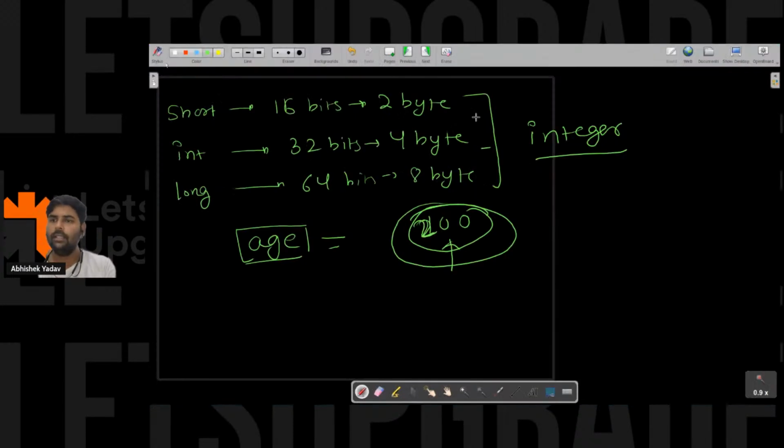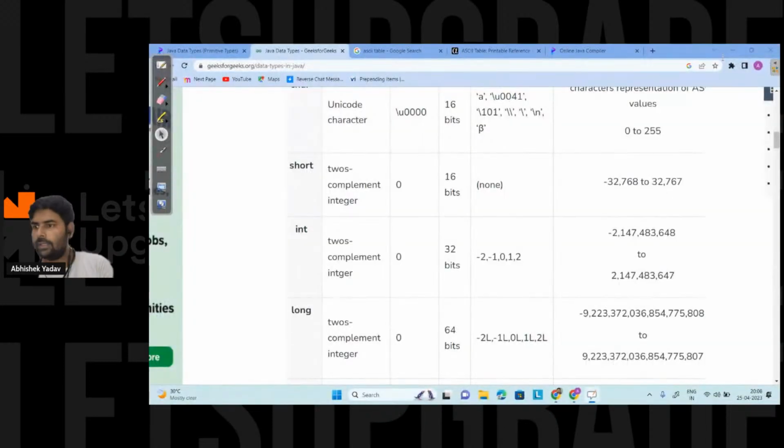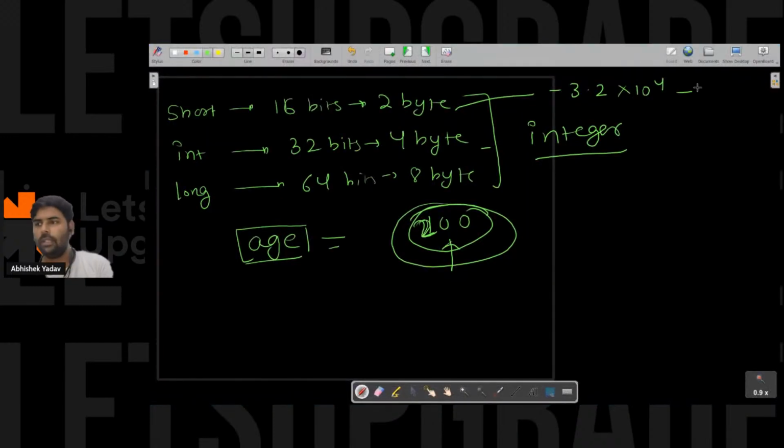Okay, so here the range is what? The range is from minus 3.2 into 10 to the power 4 approx, right? I'm correct, right? 1 2 3 4, yeah, it is minus 3.2 into 10 to the power 4 to 3.2 into 10 to the power 4.